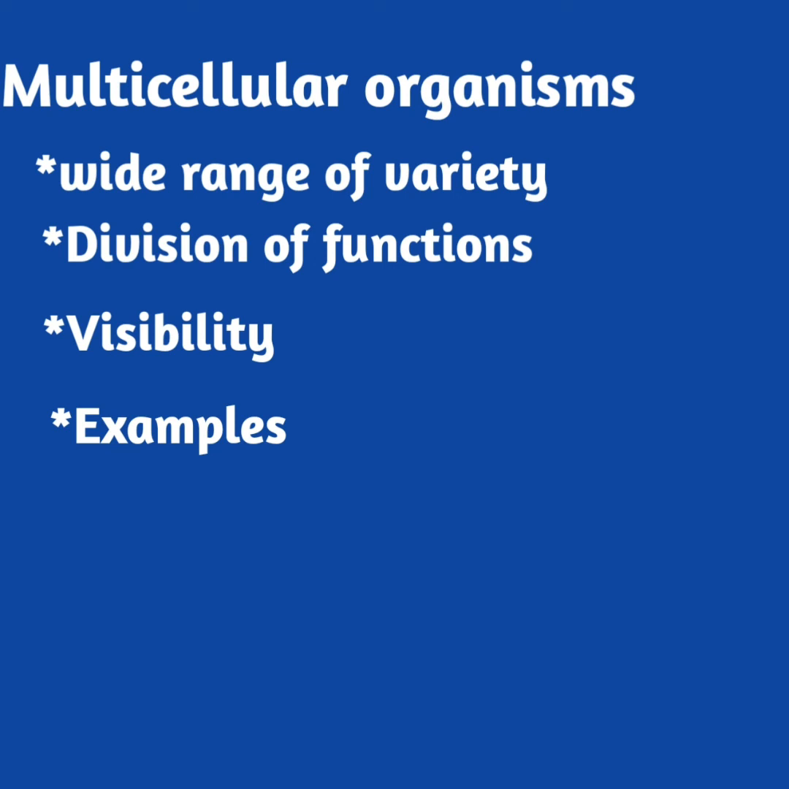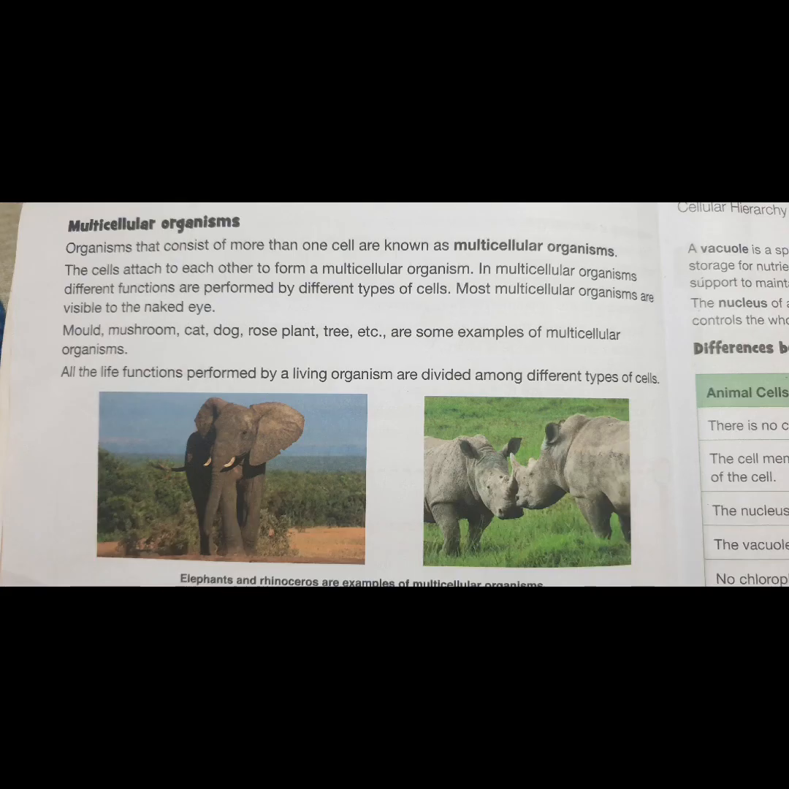Multicellular organisms can be seen without a microscope, and there are a lot of examples of multicellular organisms around us. For example, plants, trees, animals, and even human beings are all examples of multicellular organisms. Now we can also read it from the textbook. Organisms that consist of more than one cell are known as multicellular organisms. The cells attach to each other to form a multicellular organism. It means that in multicellular organisms, the cells are connected to one another.